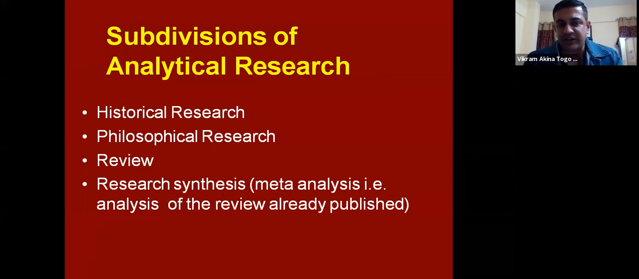Subdivisions of analytical research are these four types: historical research, philosophical research, reviews, where we are doing reviews of a process, and research synthesis. For example, meta-analysis. By meta-analysis, we mean the analysis of the content of a review which is already published. So we are analyzing a situation. We are analyzing a review. A review has been given by someone in the form of a theory. We are trying to analyze its impact. So you see the difference here. This is not related to social sciences. We don't do analytical research in social sciences as a rule.